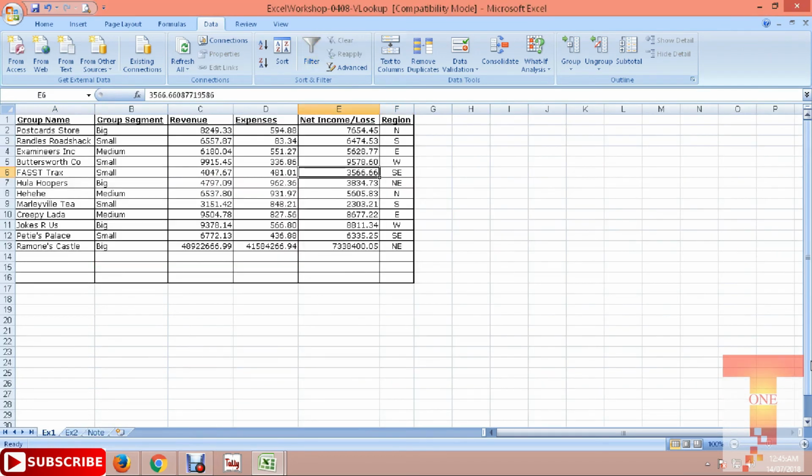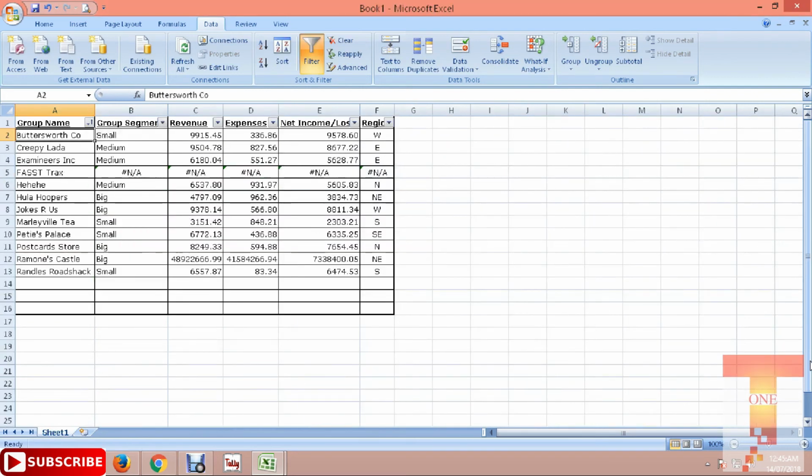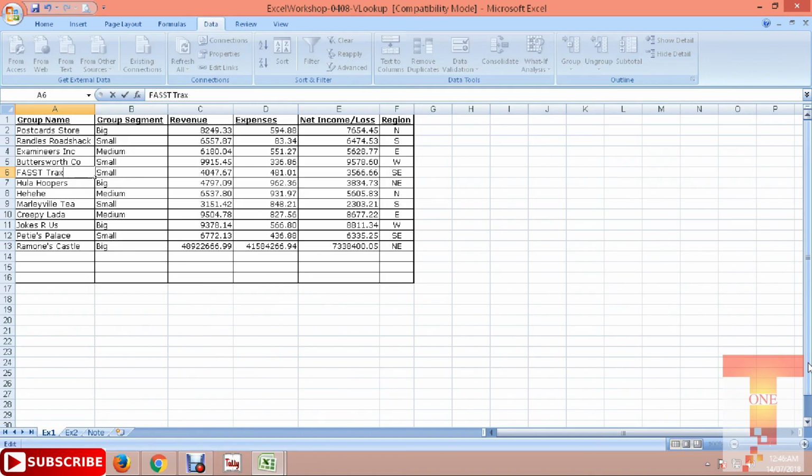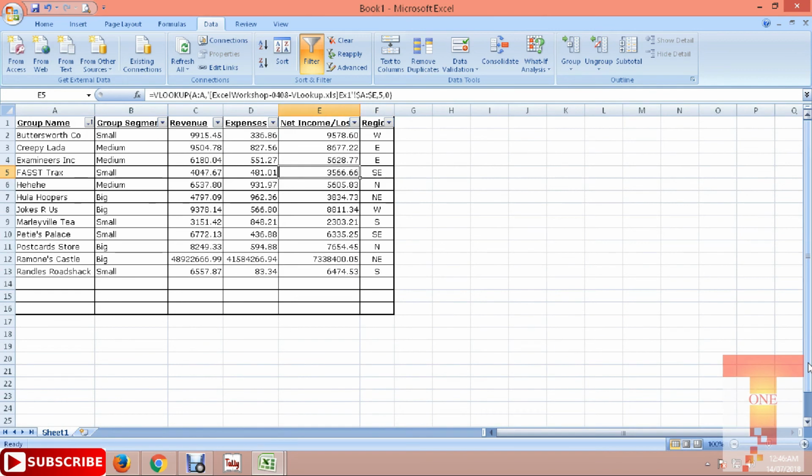If anything goes wrong, suppose the name was fast tracks and I put an S, then what will happen? The formula will not be able to track that name because I just put an S, and the formula will show as not applicable because the formula can't find the name. So I just need to remove this and now the formula will be back. So you just need to take care that the name of the group company is the exact name that you are looking for, so that this formula will work for you.